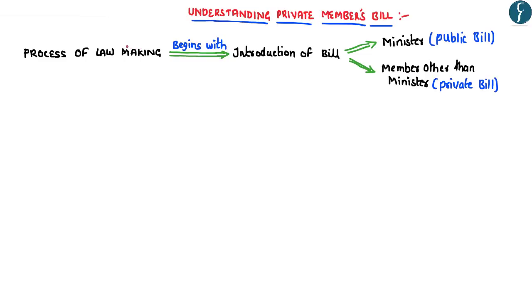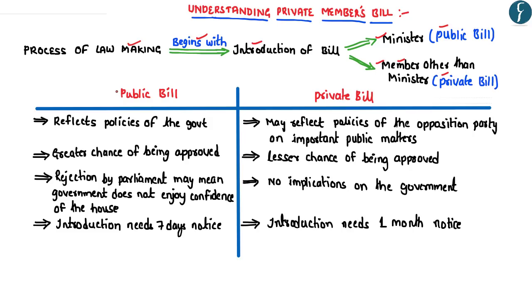As you all know, the process of lawmaking actually begins with the introduction of a bill either in Lok Sabha or the Rajya Sabha, wherein the bill can be introduced either by a minister or any other member of parliament other than a minister. So a bill which is introduced by a minister is considered to be a public bill, whereas a bill introduced by any member of parliament other than a minister is referred to as the private bill. So the basic difference between the public bill and the private bill depends upon who introduces the bill. Let us now look at some of the other differences between the public bill and the private bill.